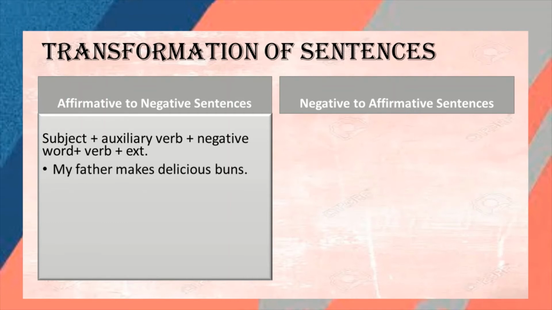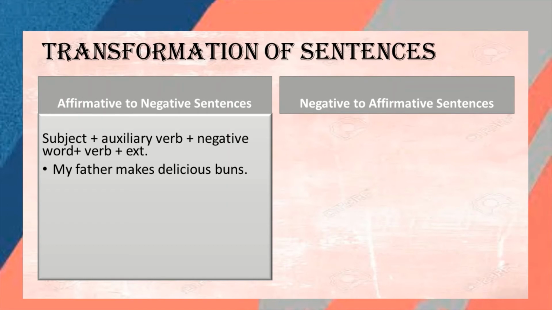Like the sentence, my father makes delicious buns. This sentence is in affirmative form and we have to change it into a negative sentence. See, scholars, this time I am not going to take your book exercises, because all exercises are the same.